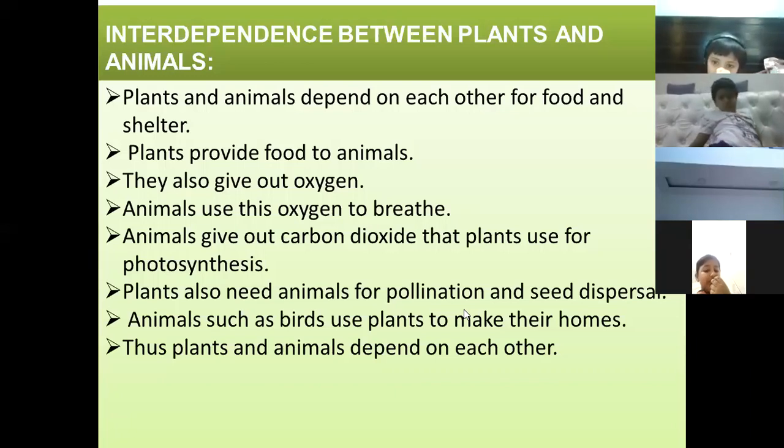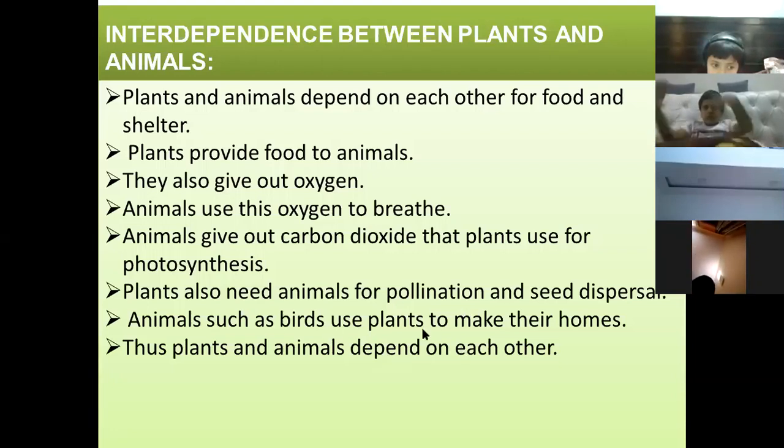Animals depend on plants for food and for oxygen. But plants also depend on animals for many purposes, like the carbon dioxide that animals give out, and for pollination and seed dispersal. Now animals such as birds use plants or trees to make their homes. In that way also plants help the animals. Thus plants and animals depend on each other. This is very, very important.